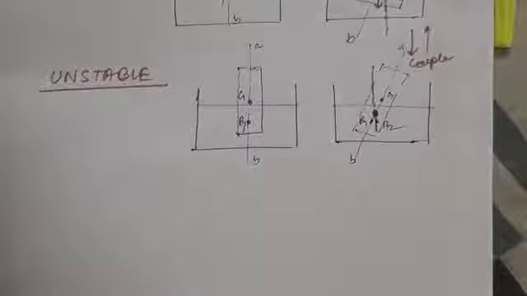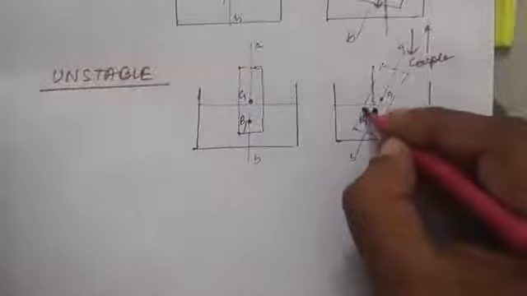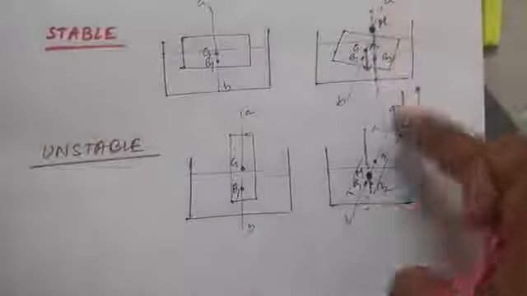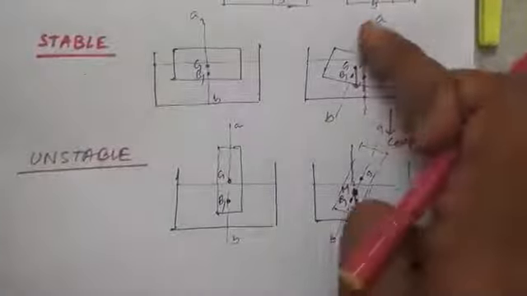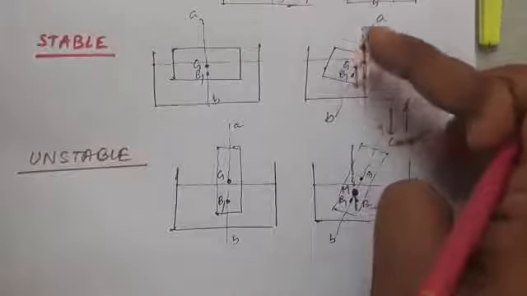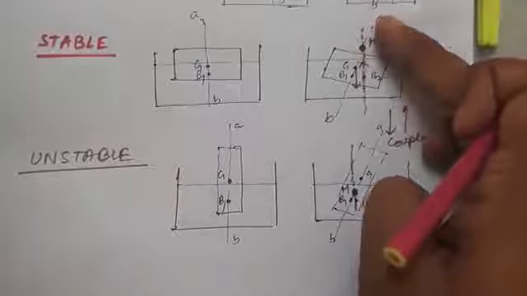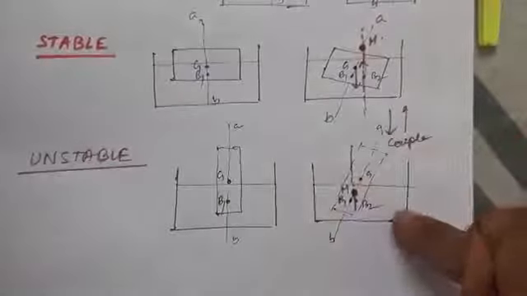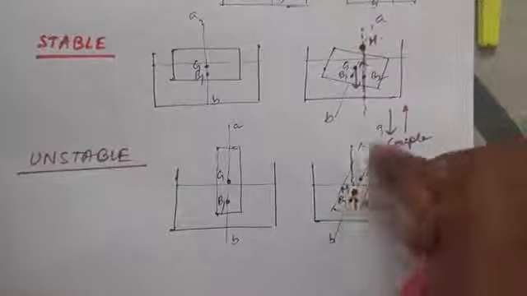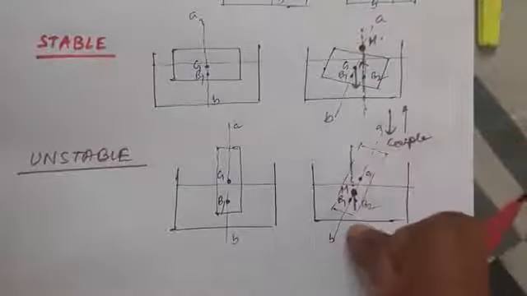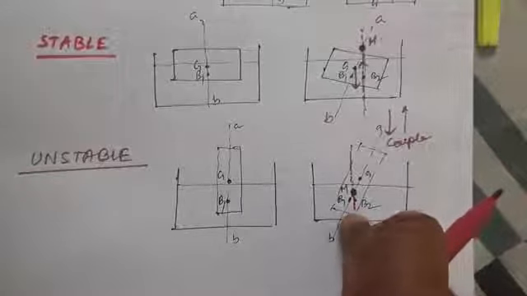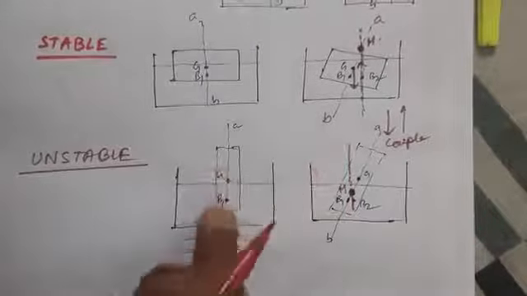So this is known as the metacenter M. But the difference between these two diagrams was that the metacenter was lying above the center of gravity of the original body. The body was in stable equilibrium, but here the metacenter lies at a position below the center of gravity. Now whenever this happens, the body will not regain its original position.